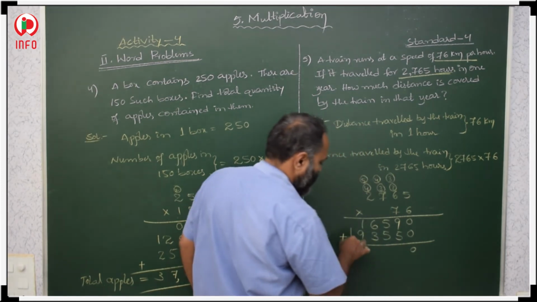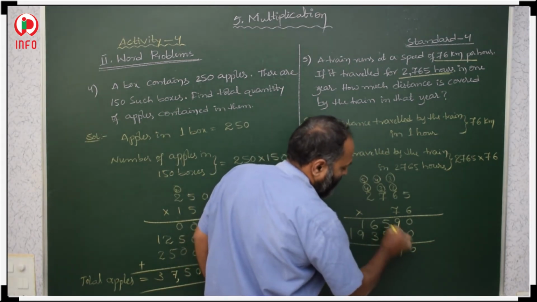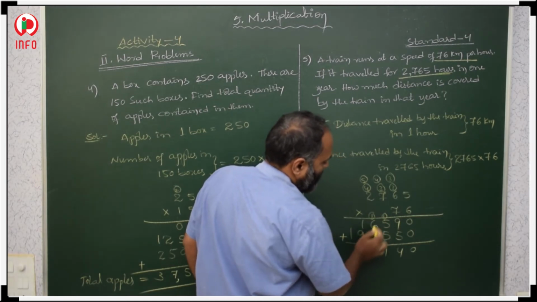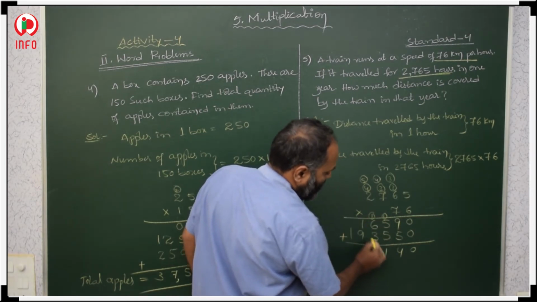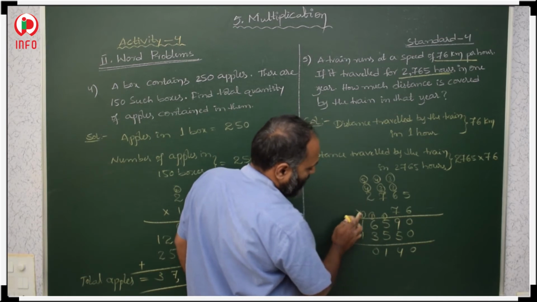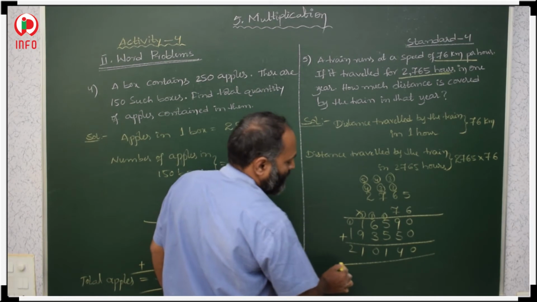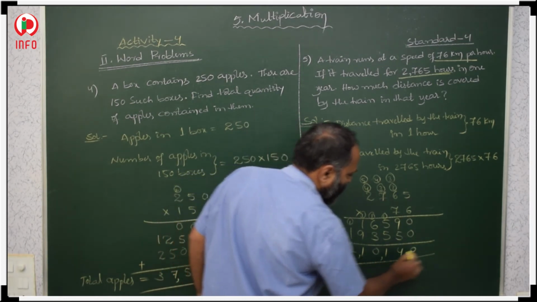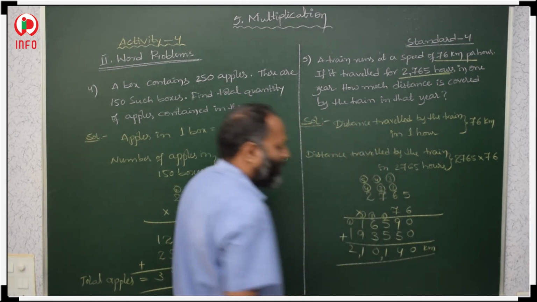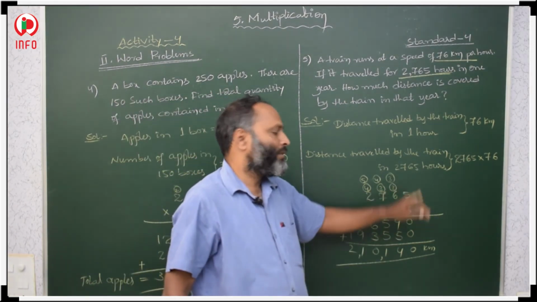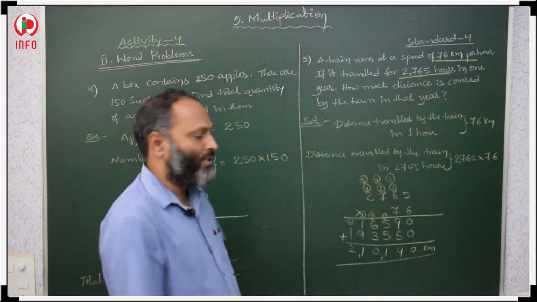0, add this. 9 plus 5, 14. 5 plus 5, 10, 10 plus 1, 11. 6 plus 1, 7, 7 plus 3, 10. 9 plus 1, 10, 10 plus 1, 11. 1 plus 1, 2. This many kilometers. So, train travels this many kilometers in 2765 hours.